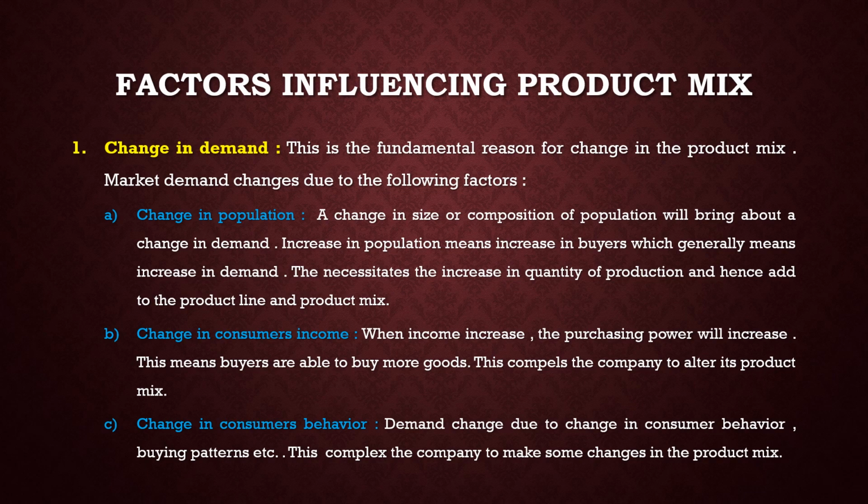B. Change in consumer income. When income increases, the buying power will increase. This means the buyers are able to buy more goods. This compels the company to alter its product mix. That means when the income increases, buying power increases. So naturally the consumers are forced to buy new products and the company has to make changes in the product mix also.